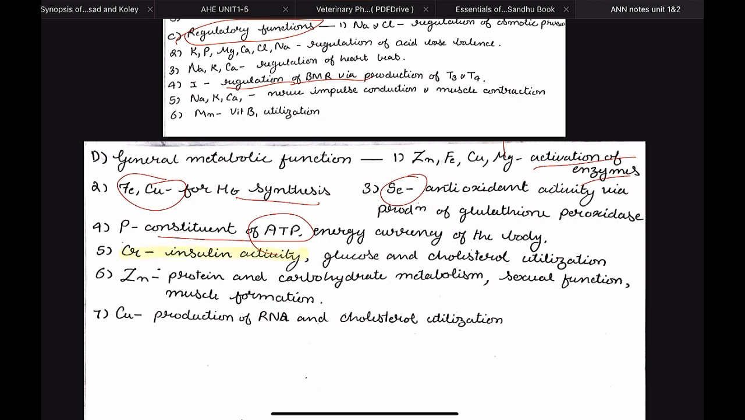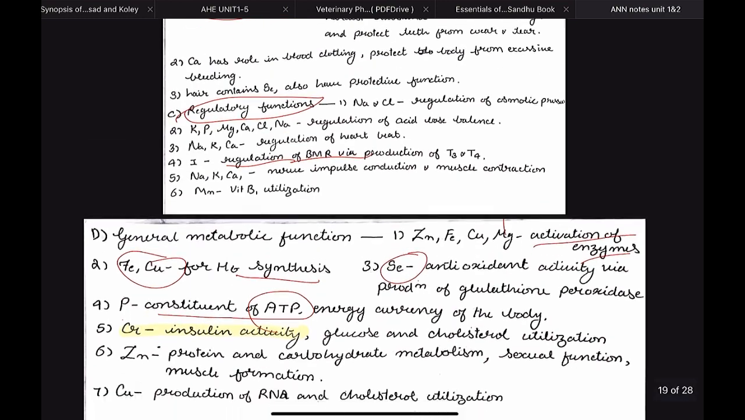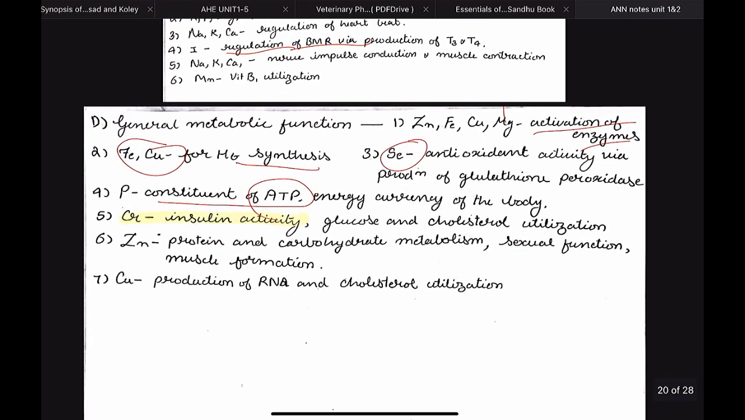This is a very, very important question because it is often asked in the exam. Which mineral is responsible for carbohydrate metabolism? The answer is chromium. Why? Because it is responsible for insulin activity. Which mineral is associated with insulin? It is chromium. Or insulin is associated with which mineral? The answer would be chromium. Then copper is required for the production of RNA and cholesterol utilization. Again, an important point.